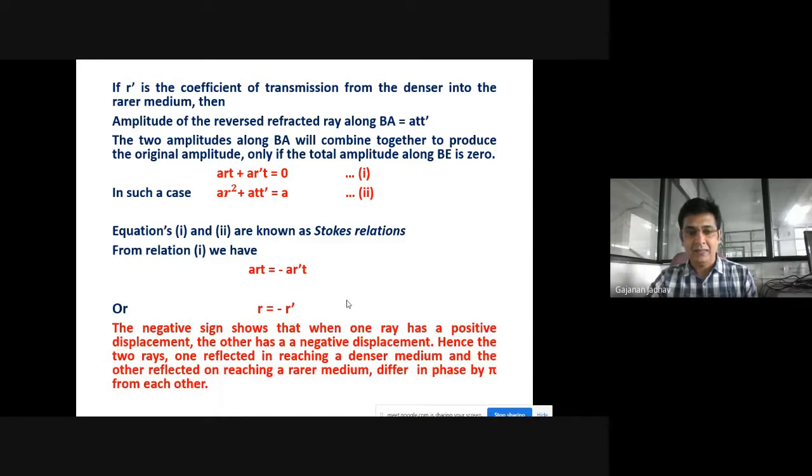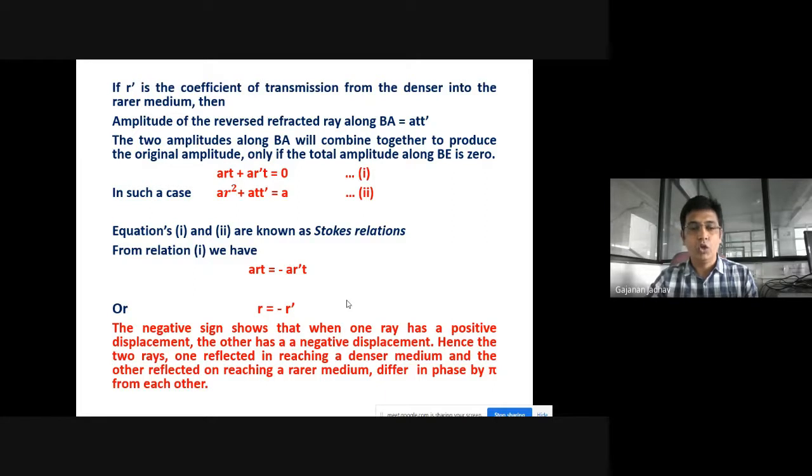It shows that the negative sign means when one ray has a positive displacement, the other has a negative displacement.